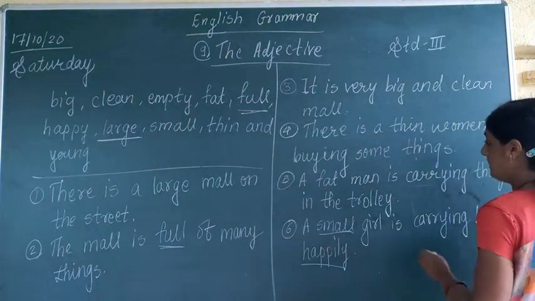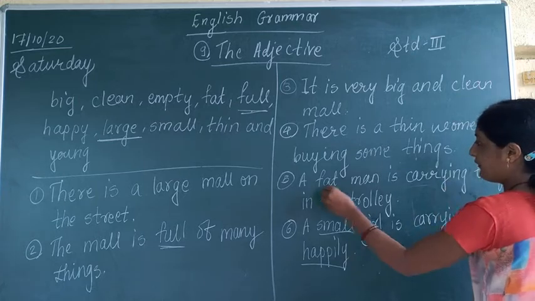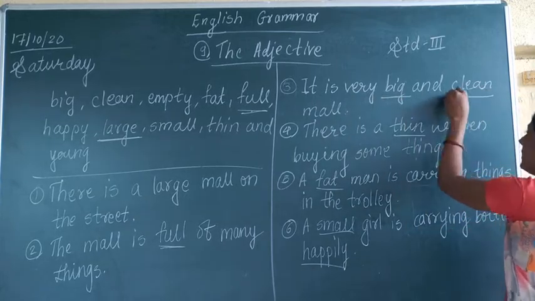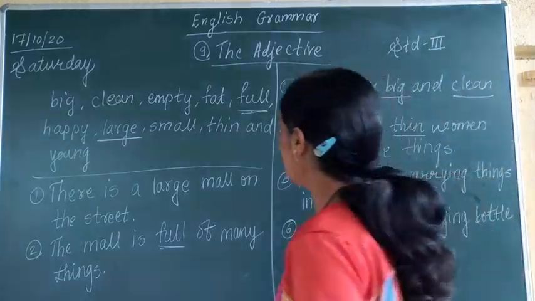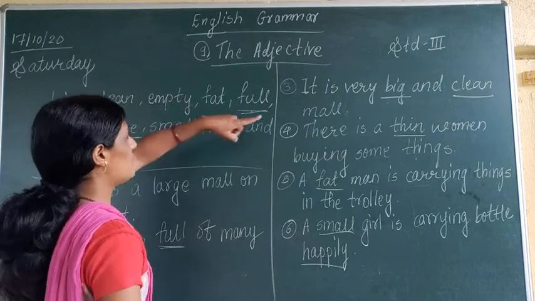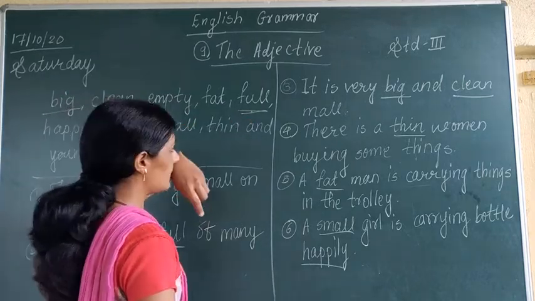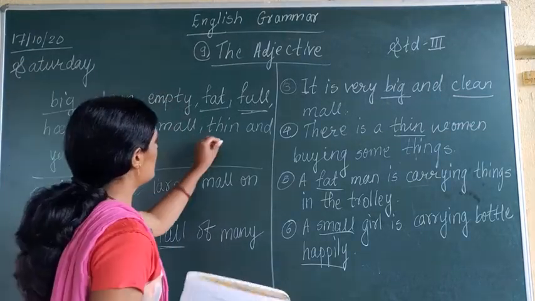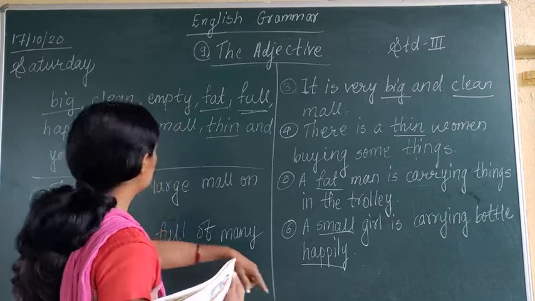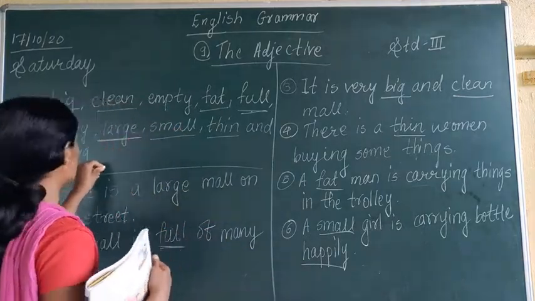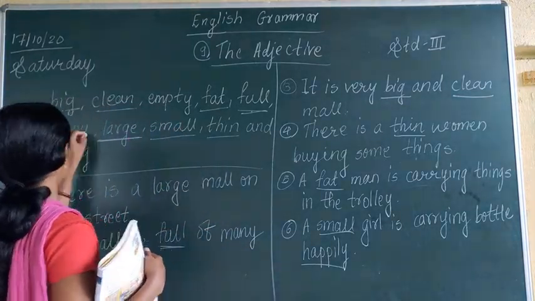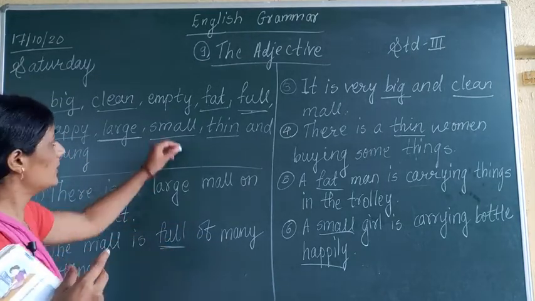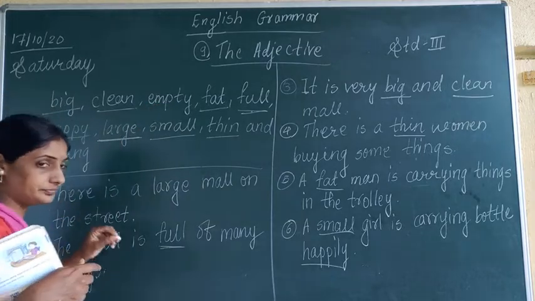Then small, fat, thin, big, clean. So these all words are there. Big? Yes, we have written in one sentence. Clean? Yes, we have written. Fat? Yes, we have written in one sentence. Thin also we have written in one sentence. Small we have written in one sentence. Happy also we have written in the sixth sentence. Now two words are left, empty and young.